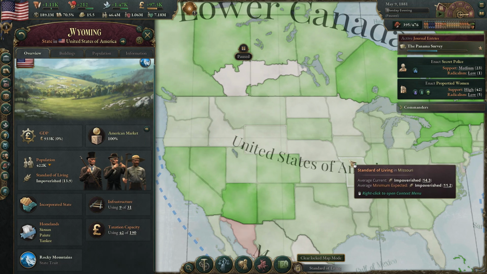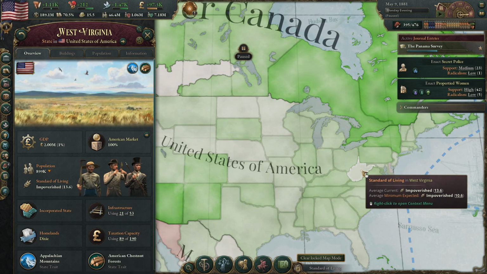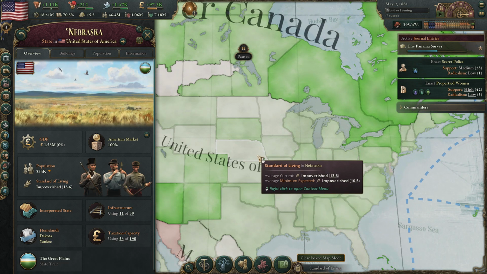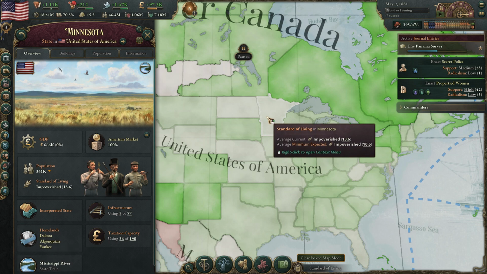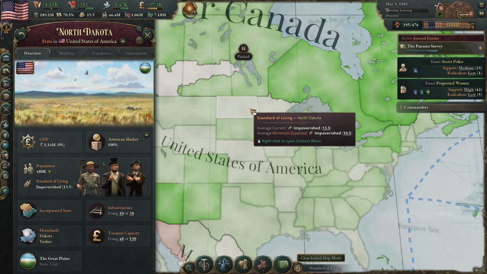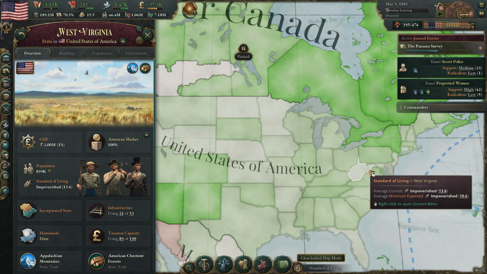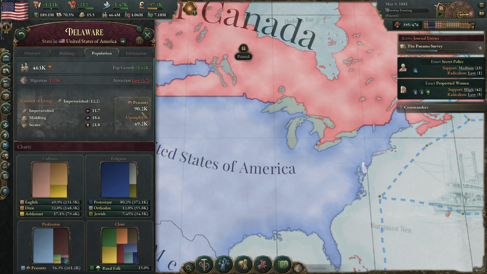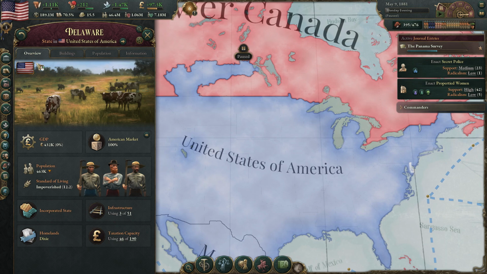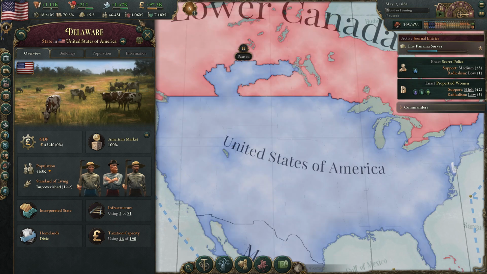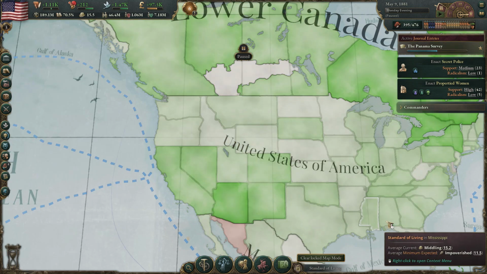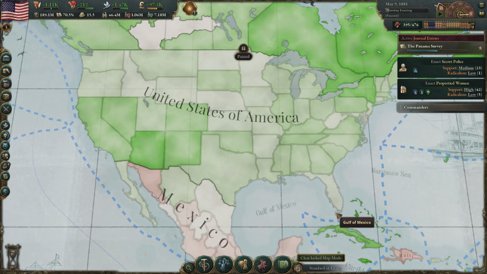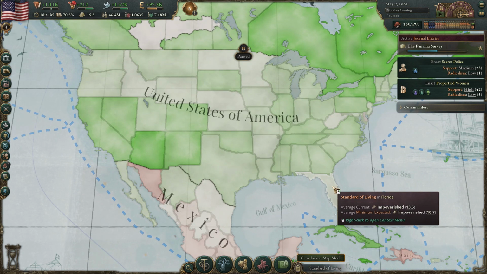You're at 13.9 there. I kind of feel like West Virginia might be the lowest at 13.6. Let's go up here and see how they're doing in the Dakotas. South Dakota's doing much better because of those gold mines. 13.5. That might be the lowest, guys. Delaware's doing horrible, so that's where we should build it. They're at 12.2. It can't possibly be worse than that, right? I can't see them being worse anywhere else.